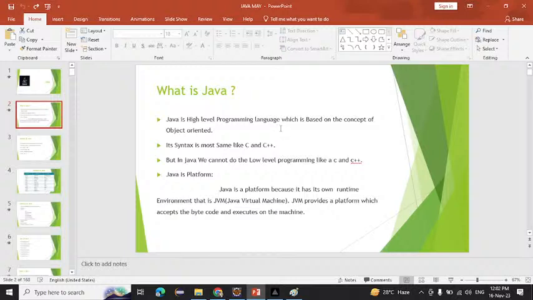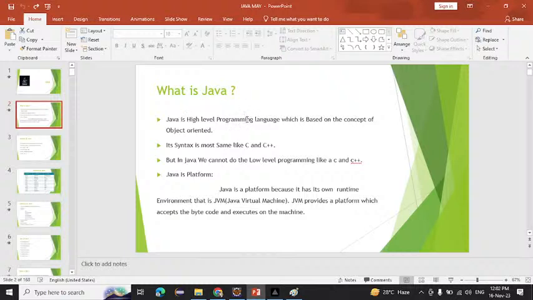High level means human friendly, and low level means machine friendly. So what is meant by human friendly and what is meant by machine friendly? Machine friendly means the language that is understandable by the machine rather than the human. But human friendly means what? Easily understandable by humans rather than the machine. So Java is a high level programming language, right?